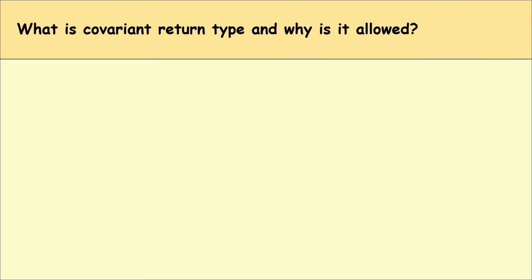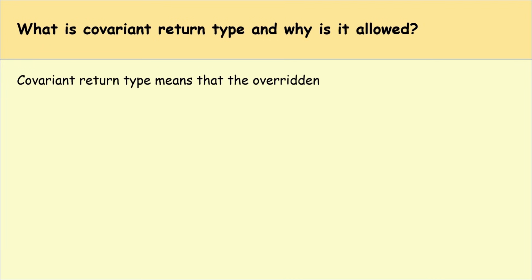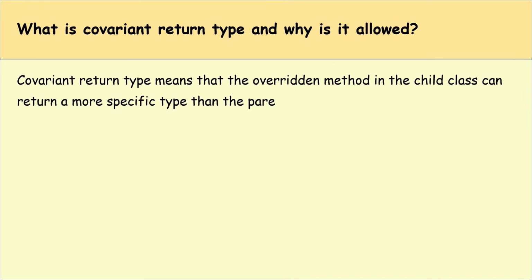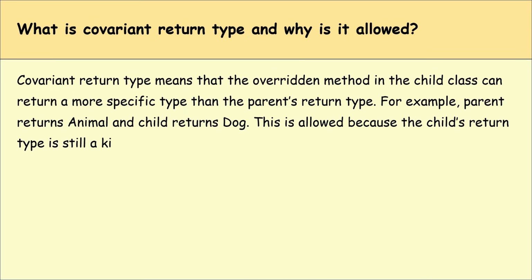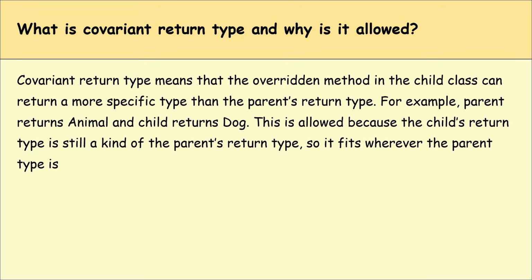What is covariant return type and why is it allowed? Covariant return type means that the overridden method in the child class can return a more specific type than the parent's return type. For example, parent returns Animal and child returns Dog. This is allowed because the child's return type is still a kind of parent's return type, so it fits wherever the parent type is expected.